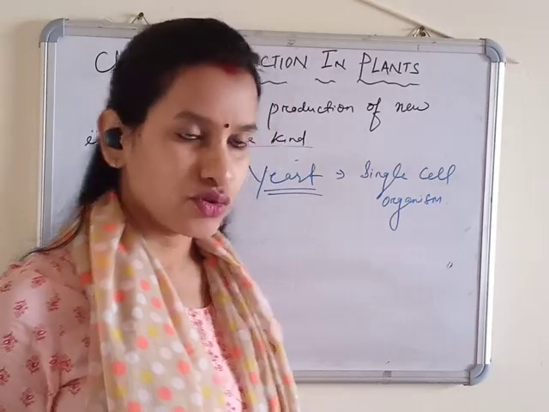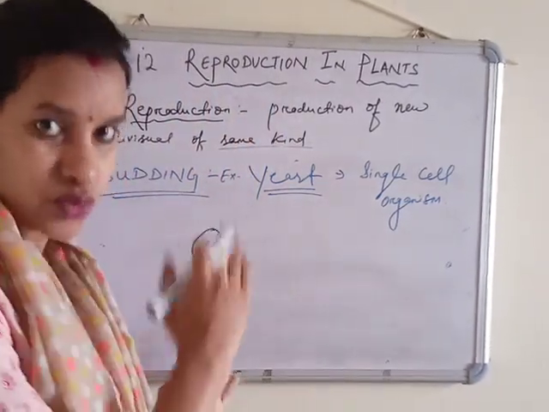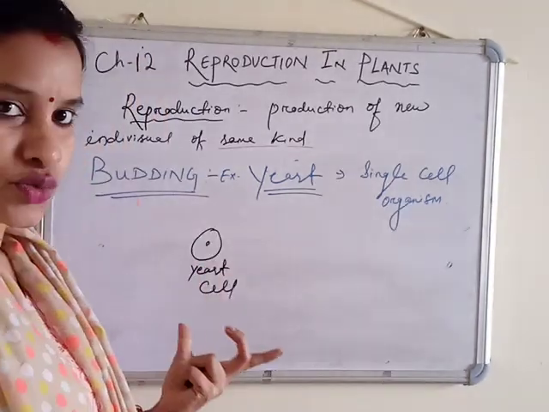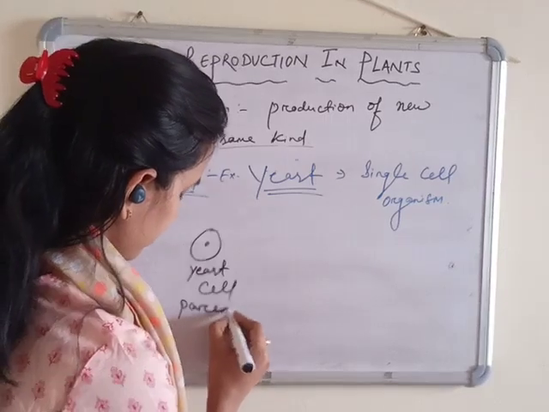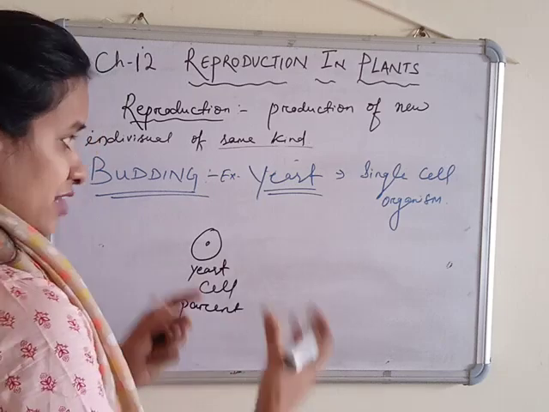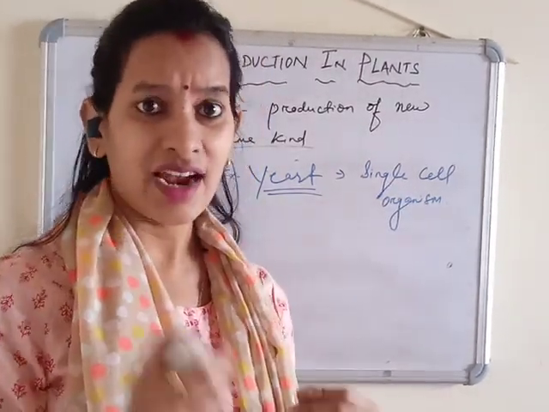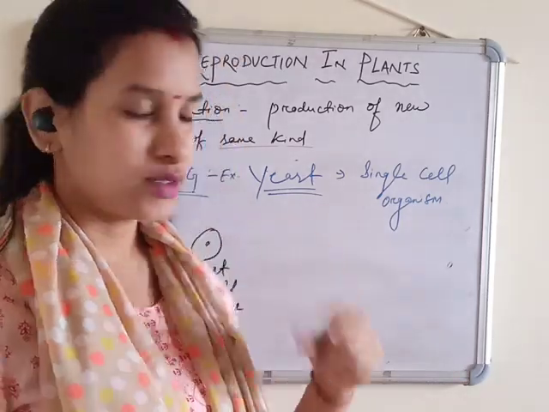So in the plant also, if something is new coming from the first one, the first one is called the parent. Now this yeast is now become mature one, so it is a parent cell. Okay, I can say it is a parent. If it is get a suitable condition, favorable climate and food, then it starts giving out bud, growth of this.